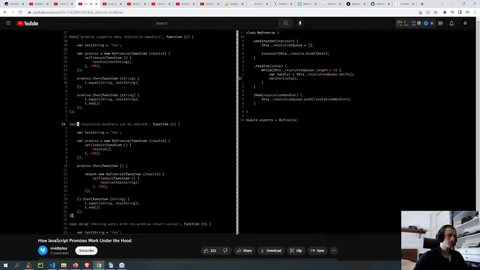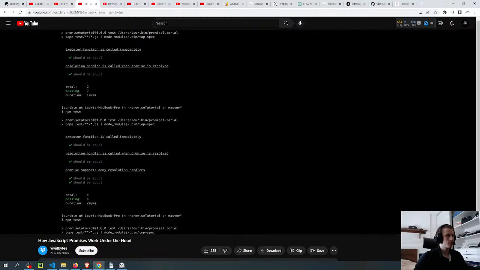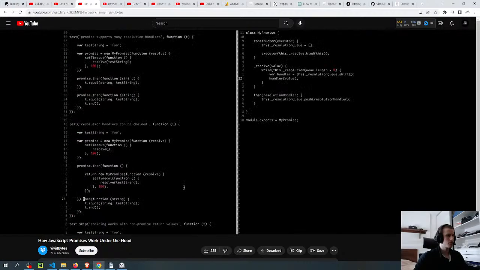It says resolution handlers can be chained. So in this test, we call then, but inside this handler, we return a new promise, and we call then on it. Let's see what happens if we just run the tests. We get: cannot read property then of undefined. The first thing we have to do is return a new promise in then.